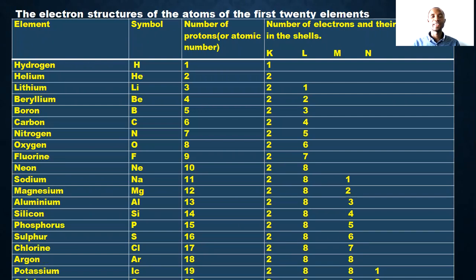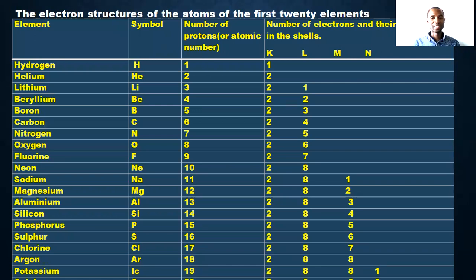Now, these are the first 20 elements, their symbols, the number of protons or atomic number. Number of protons is the same thing as the atomic number. Then the number of electrons and their distributions in the shells, or the electronic configuration, as the case may be.